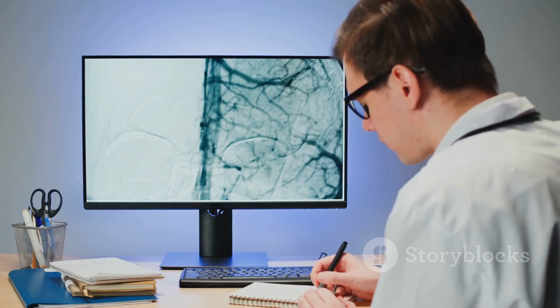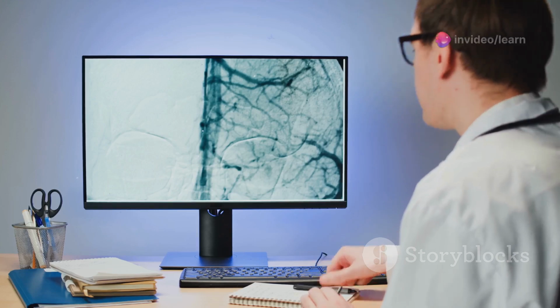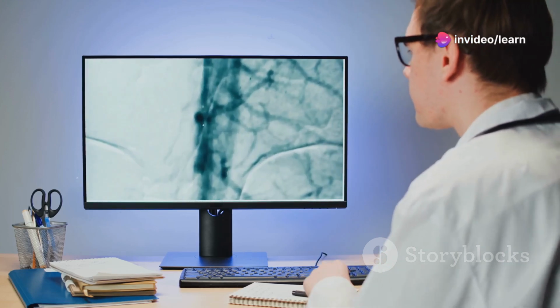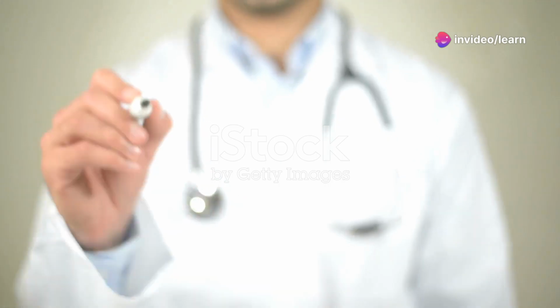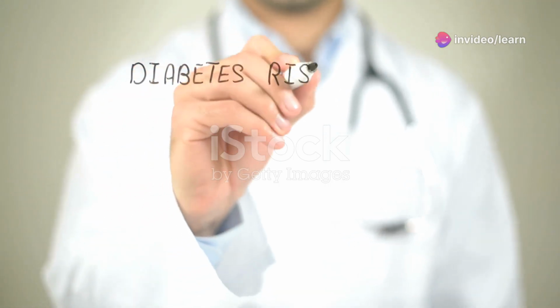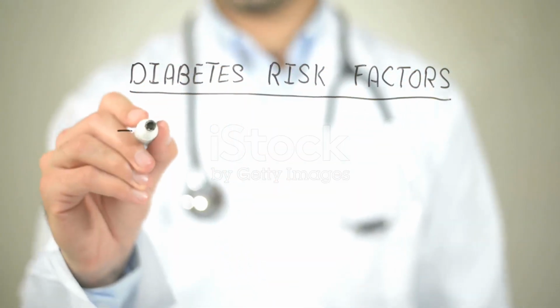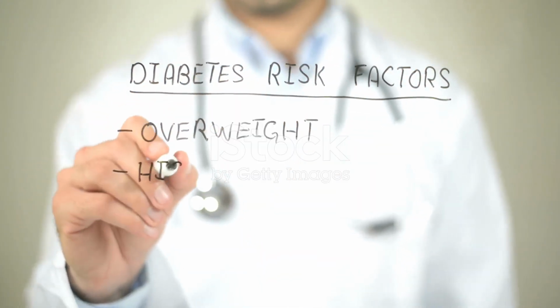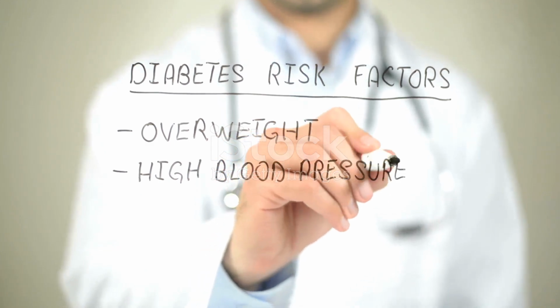Causes of DVT: unraveling the risk factors. Deep vein thrombosis, or DVT, is often triggered by a combination of factors that increase the blood's tendency to clot. These factors can be broadly categorized into three main categories: inherited clotting disorders, acquired risk factors, and lifestyle factors.